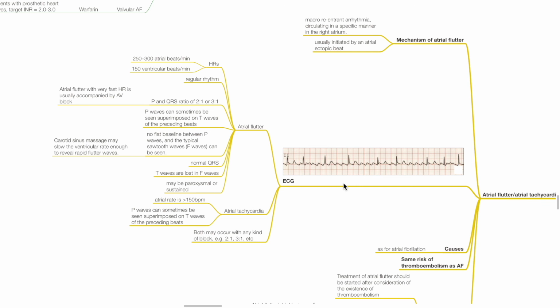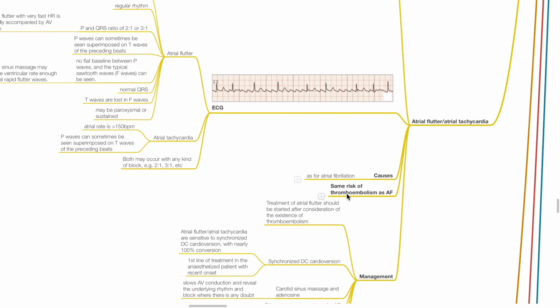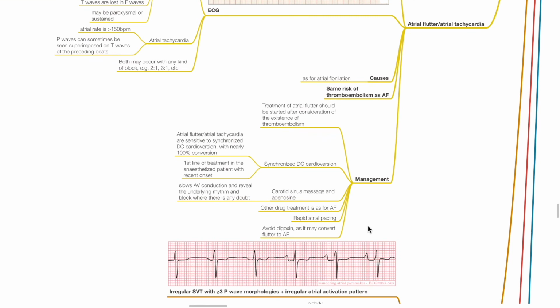In atrial tachycardia, the atrial rate is more than 150 beats per minute. P waves can sometimes be superimposed on T waves of the preceding beats. Both can occur with any kind of heart block. Causes are as for atrial fibrillation. Atrial flutter has the same risk of thromboembolism as atrial fibrillation.